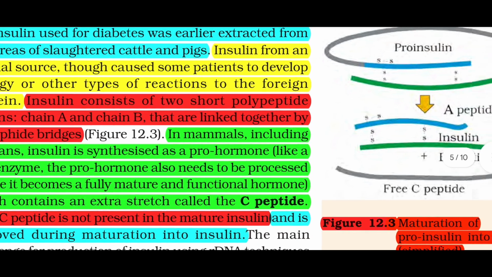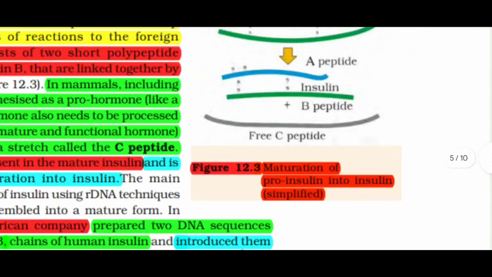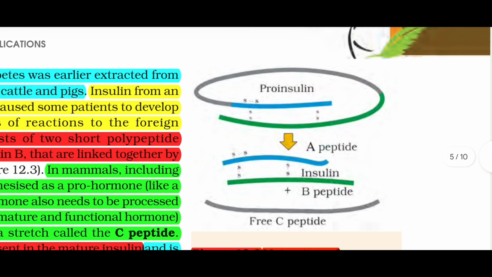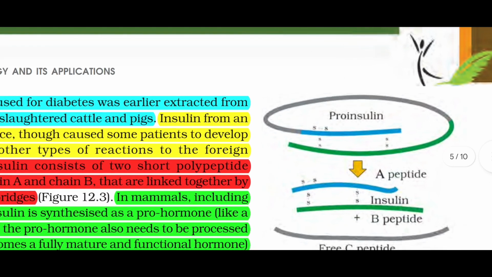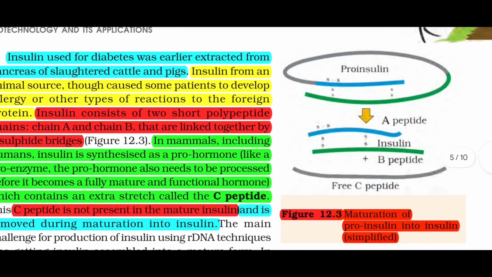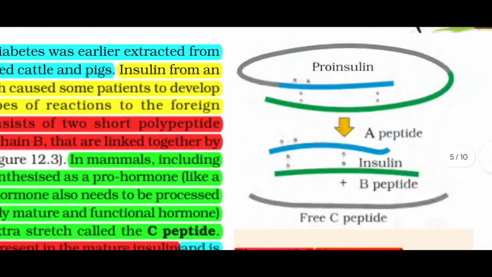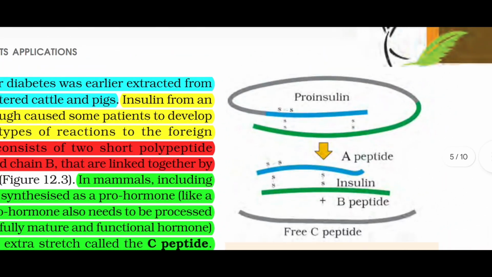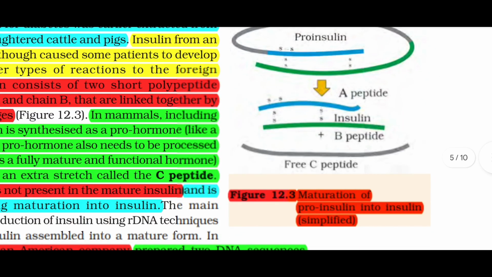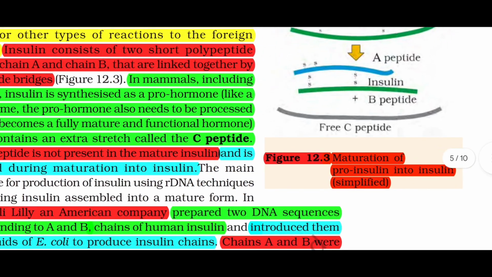Let's see Figure 12.3. Figure 12.3, maturation of proinsulin into insulin, which is simplified. You can see the proinsulin. These are linked with disulfide linkages. You can see the proinsulin, then insulin, then B peptide, then free C peptide, which is a simplified form.